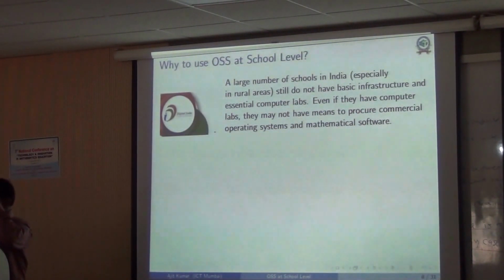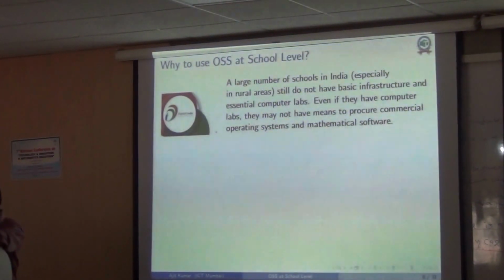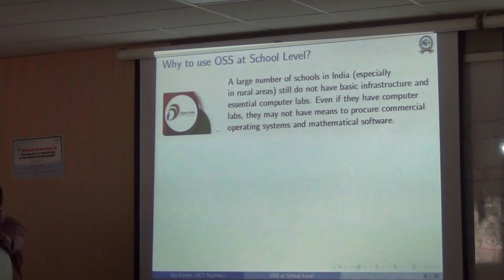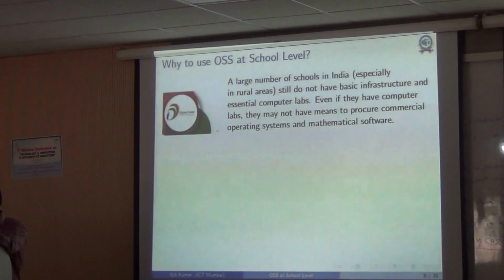Okay, and as I mentioned, a large number of schools in India, especially in rural areas, still do not have basic infrastructure and an essential computer lab. But even if they have a computer lab, they may not have the means to procure commercial operating systems. So in that case, one can work with the Linux operating system. And using Linux nowadays is not very difficult at all.